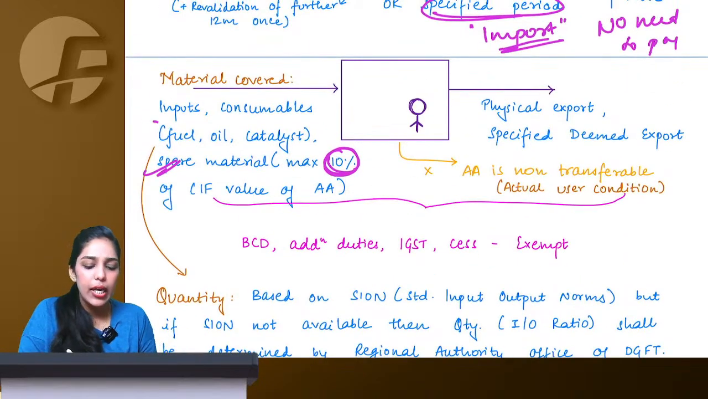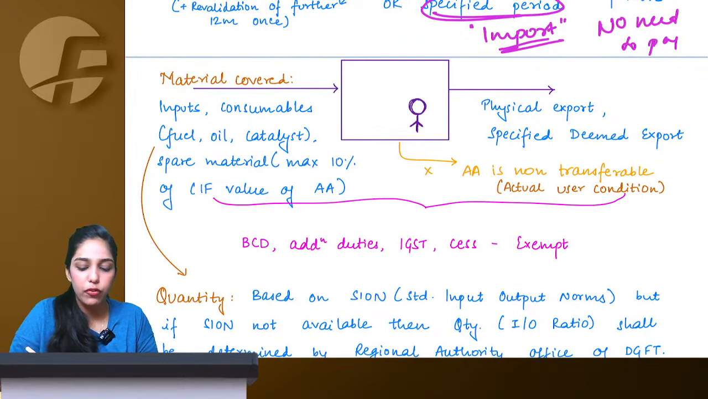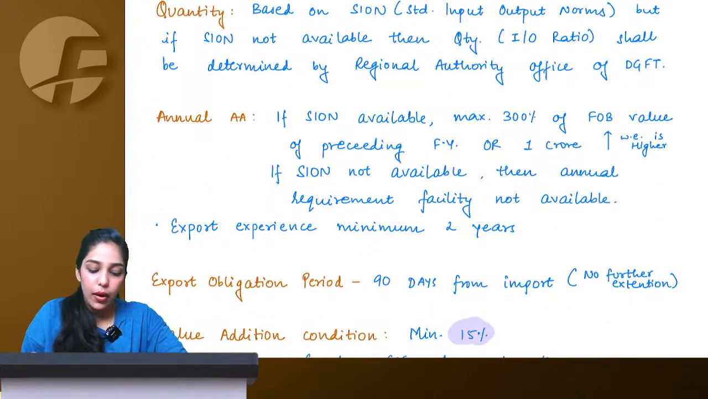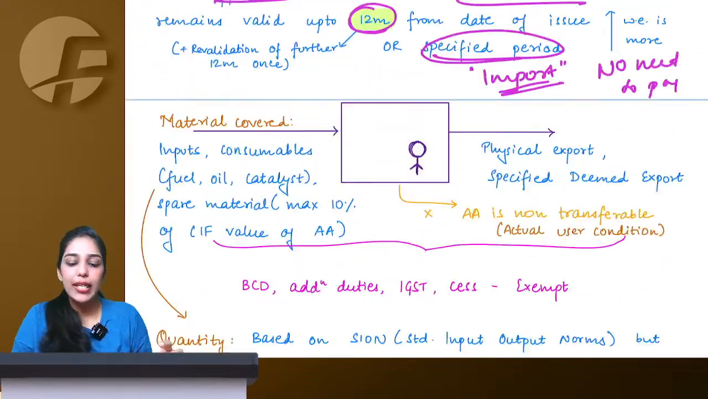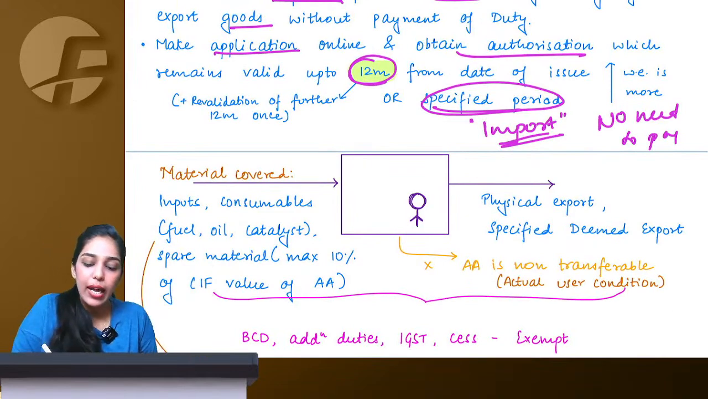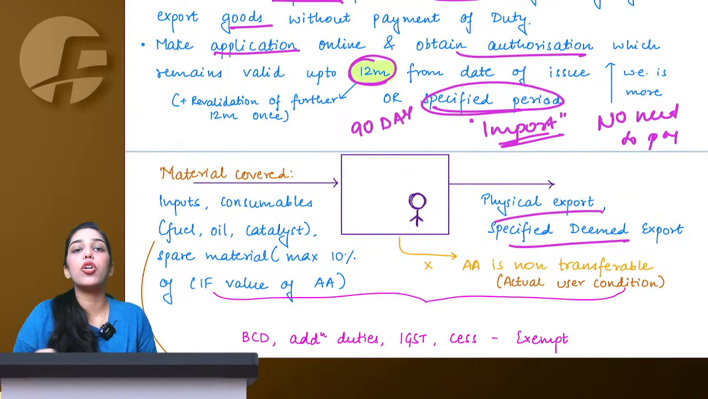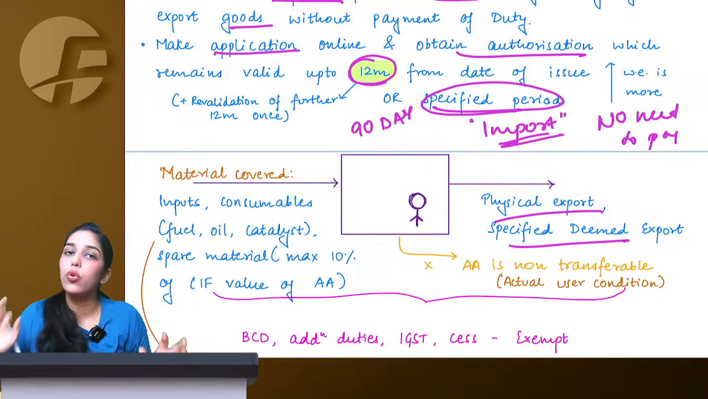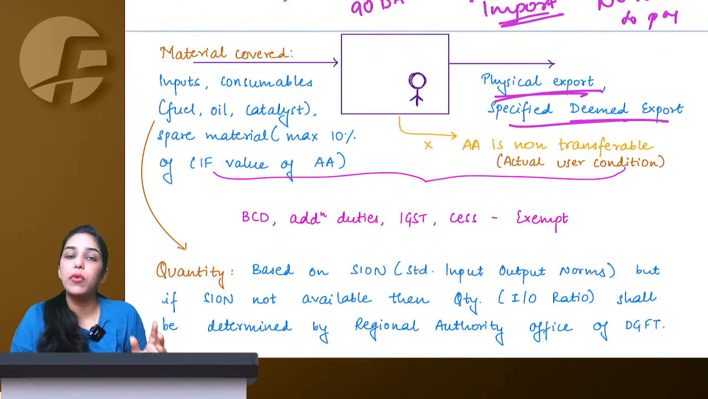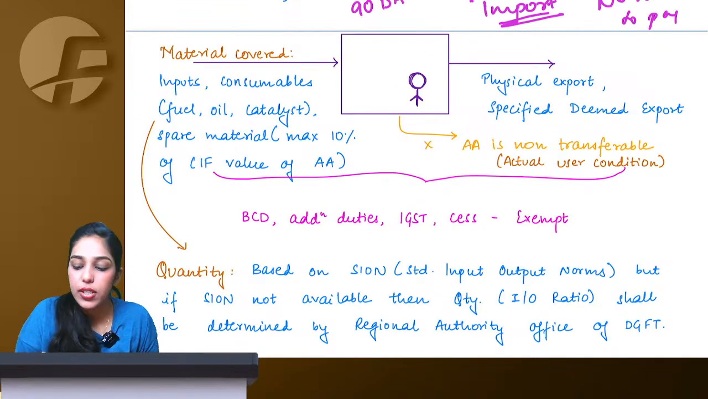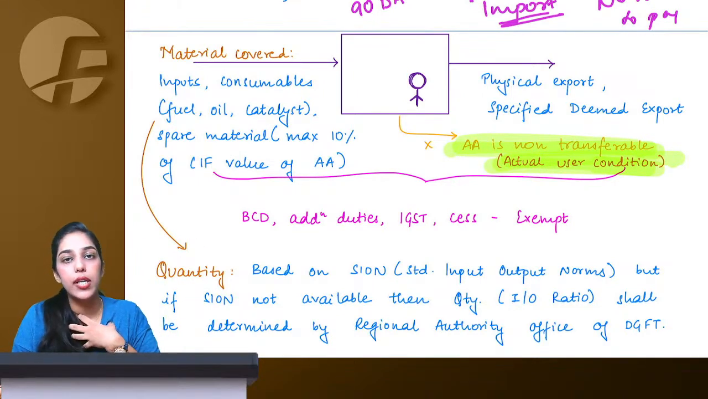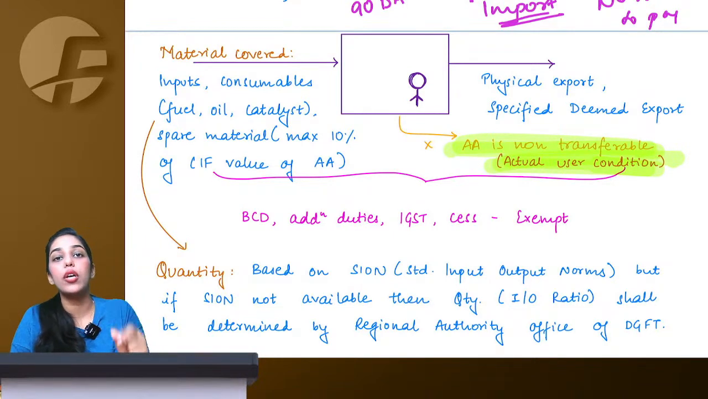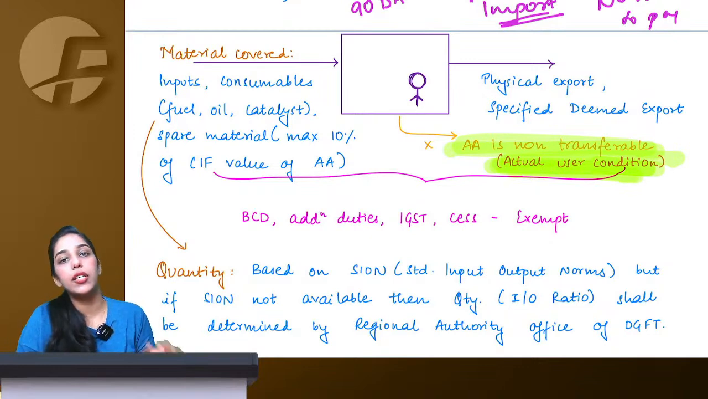Other than that, generally inputs, consumables, fuel oils, etc. you have to import. Now you have to fulfill your export obligation period, 90 days from import. So whenever I import these goods under advance authorization, I have 90 days to fulfill my export obligation, meaning within this period I have to export those goods. Export can be physical also or deemed also. Also understand, advance authorization is non-transferable, meaning there is an actual user condition. If I have obtained advance authorization, only I can avail the benefit of that duty exemption, no other person.